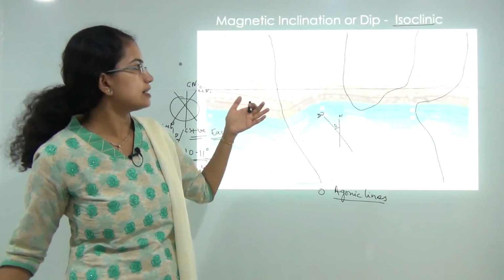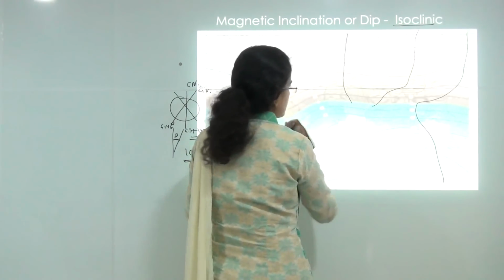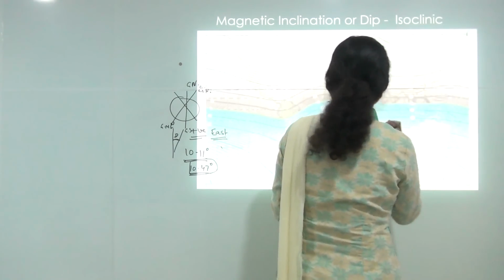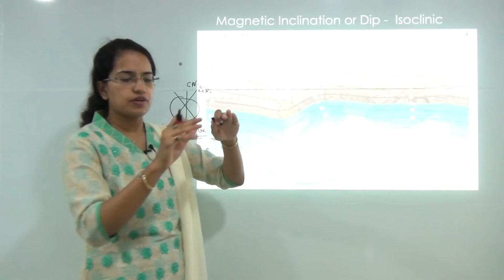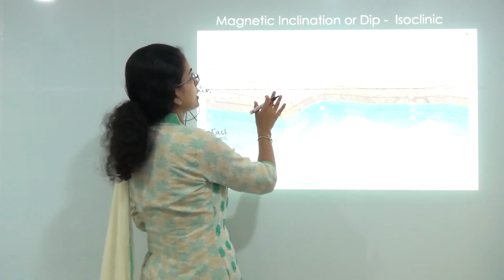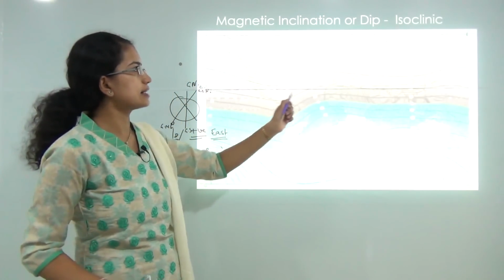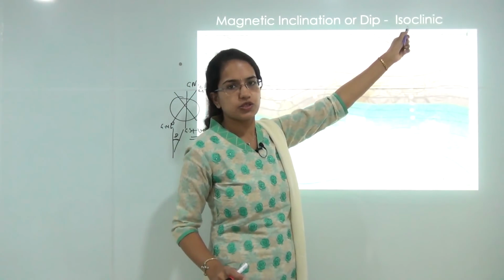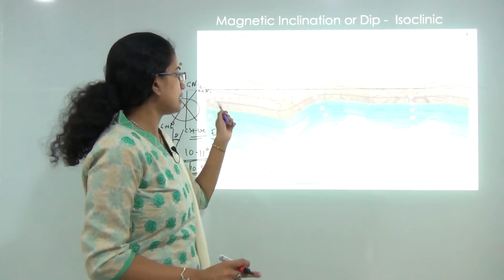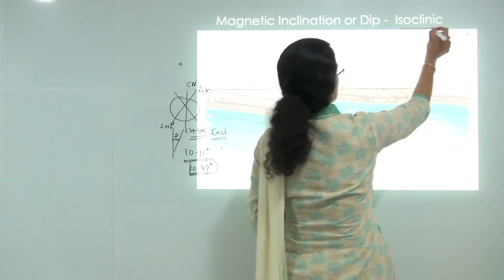The next thing we understand is the magnetic inclination or the magnetic dip. Now as we talked about, if you have a magnetic dipole that is allowed to rotate freely, what would happen? The compass needle would dip vertically, and this is explained by magnetic inclination, or we also call it dip. Magnetic inclination or magnetic dip is one and the same thing, and the lines joining points of equal magnetic inclination are known as isoclinic lines.